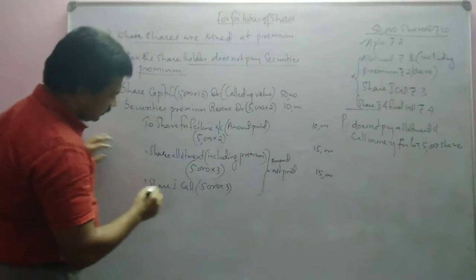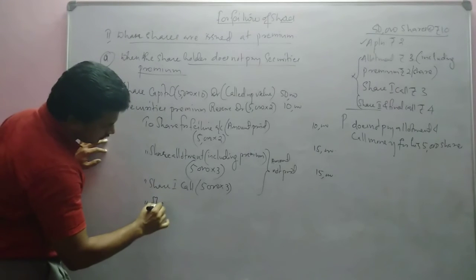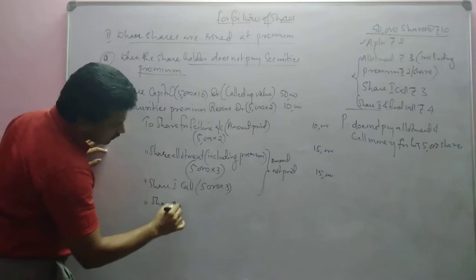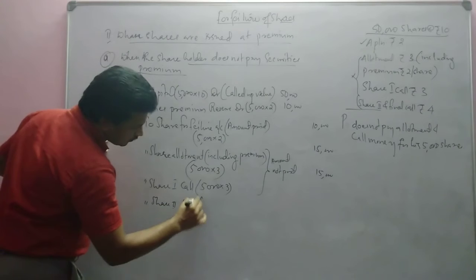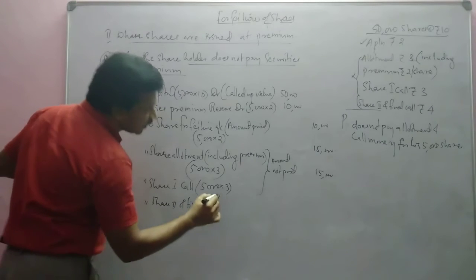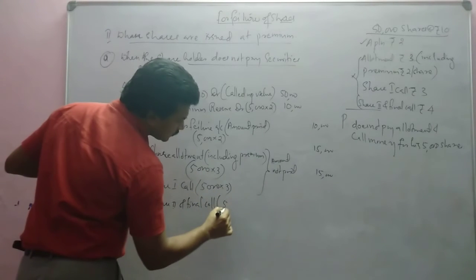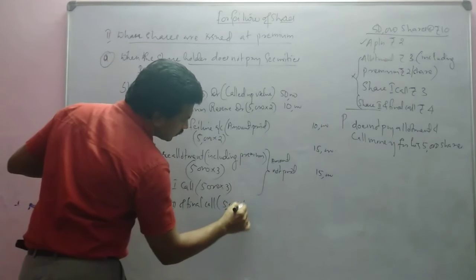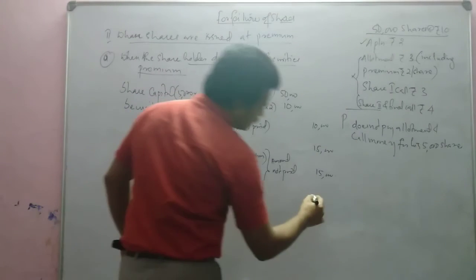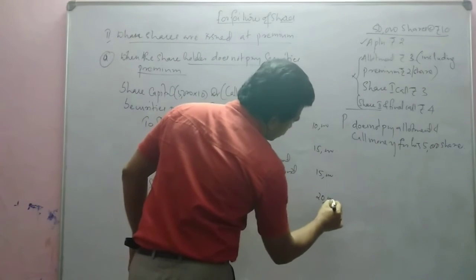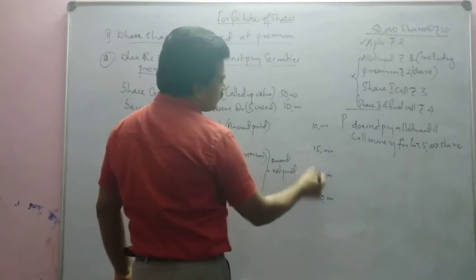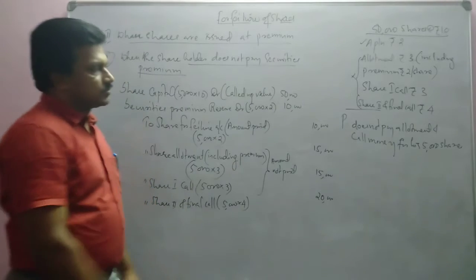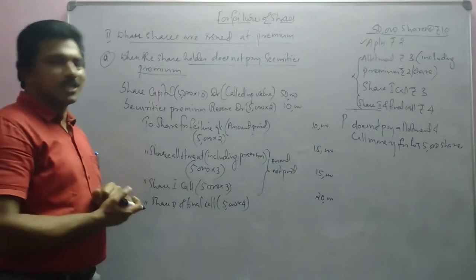Then share second and final call. How much? 5,000 into 4. How much? 20,000. 20,000, 50,000, 60,000. Okay, so this is the journal entry.